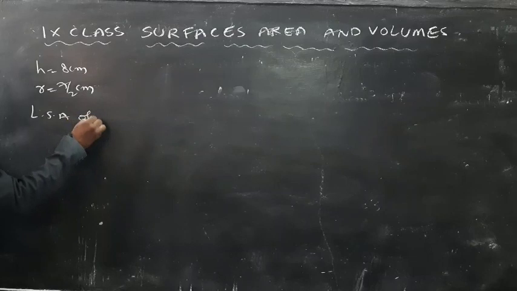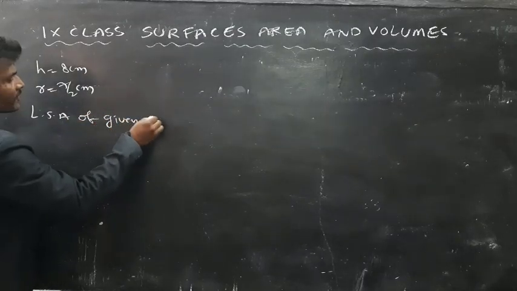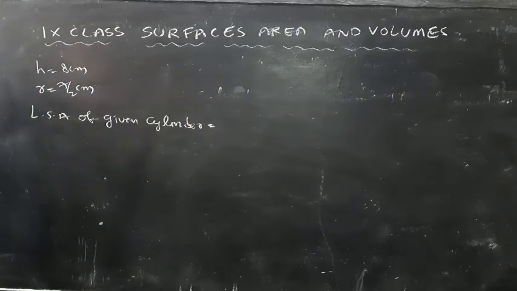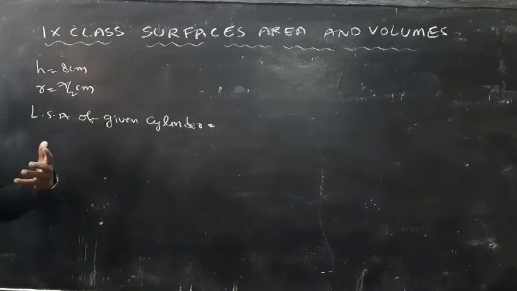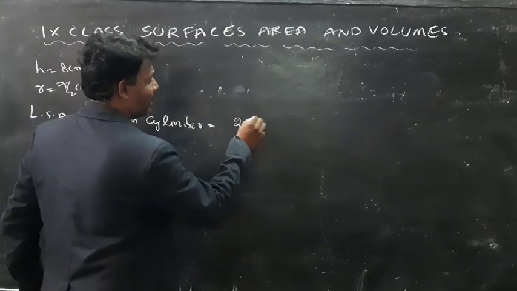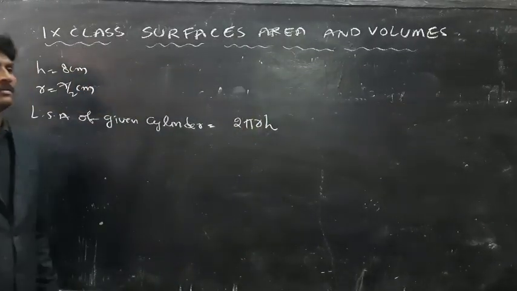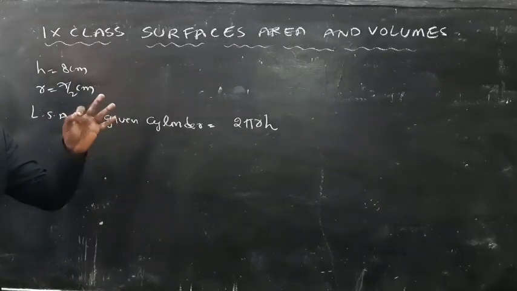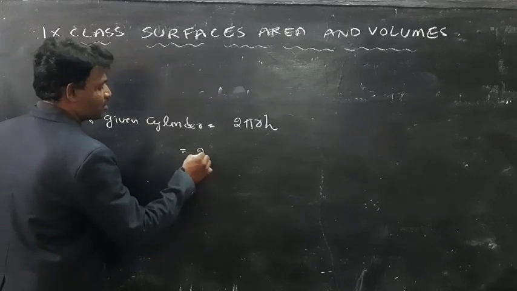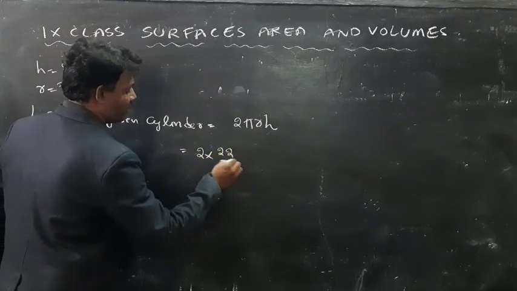Next, what I need here? LSA of the given cylinder. What is the formula to find the lateral surface area of a cylinder? 2 pi r h. The formula to find LSA of a cylinder is 2 pi r h. 2 means 2, pi means 22 by 7.